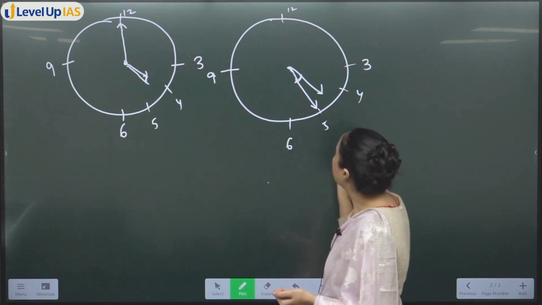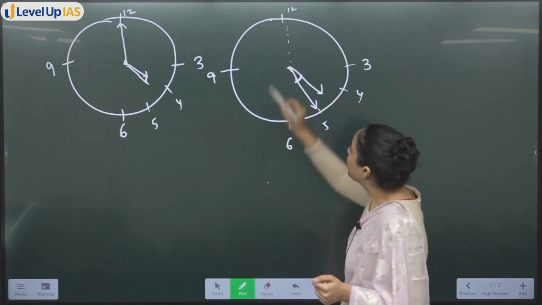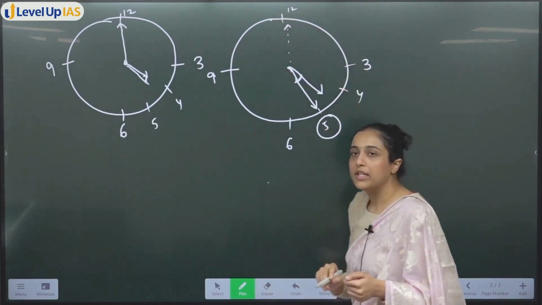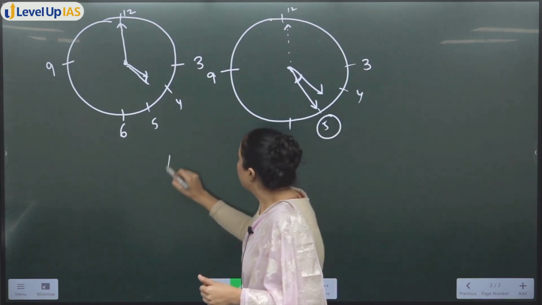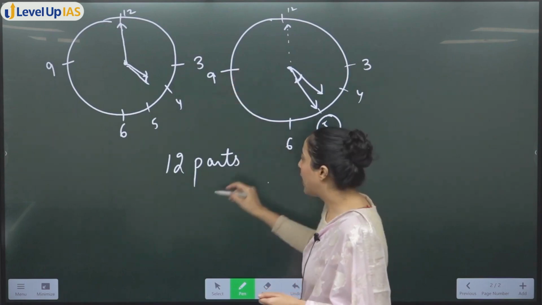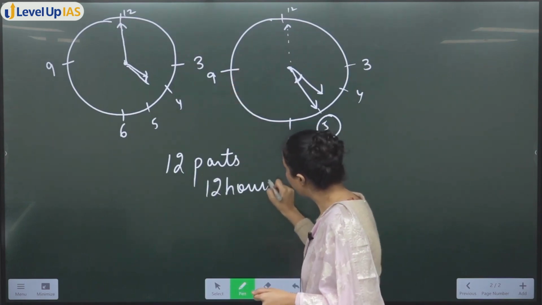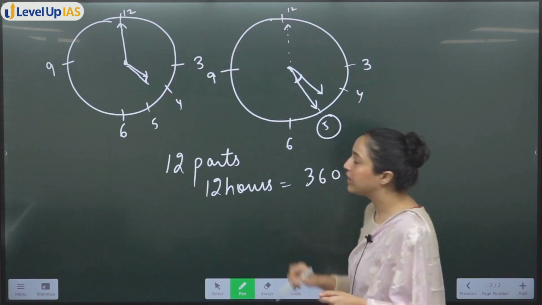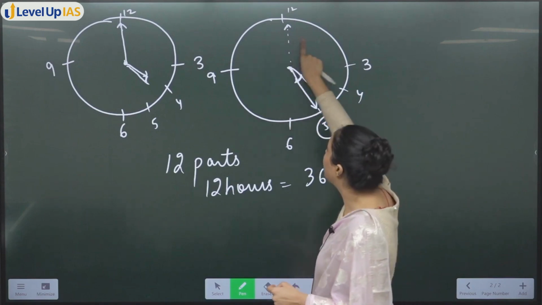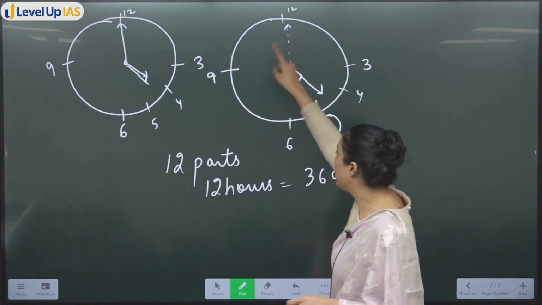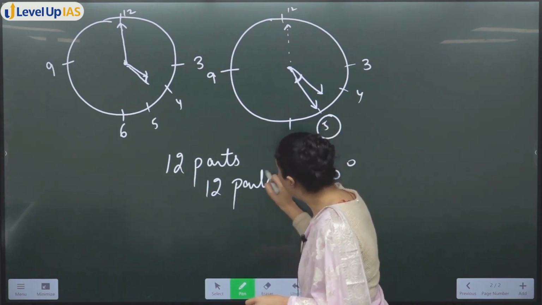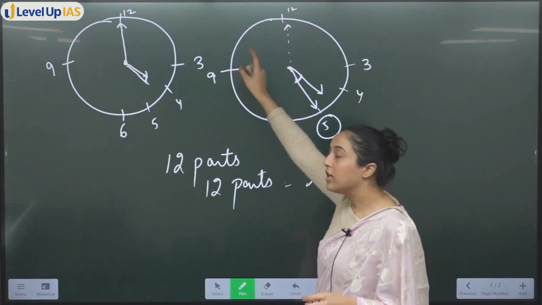So firstly, can I say that from this, ठीक है, 12 से लेकर 5 तक how many parts are there? In 12 parts in a clock, ये पूरा, ठीक है, that means 12 hours में कितना 360 डिग्री कवर होता है by an hour hand. ये एक मिनट हैंड है, 12 पार्ट्स पे it roams around like this, ठीक है, in 12 parts, 12 parts, it roams around like this, ठीक है। 12 parts is what?